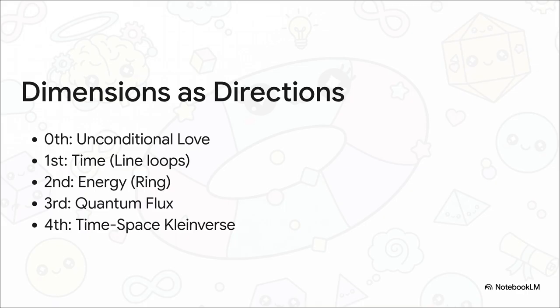Look at the 0th dimension, unconditional love. In this framework, it isn't just an emotion, it acts as the foundational allowance, making all physical and ethical divergence possible. Without that absolute baseline of unconditional acceptance, true choice couldn't exist. There'd be no branching timelines, just robotic, predetermined outcomes. In this model, physical geometry and ethical reality are literally the exact same thing.